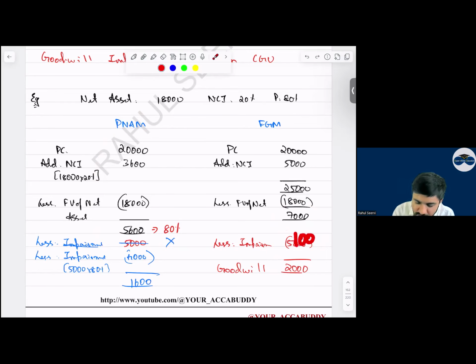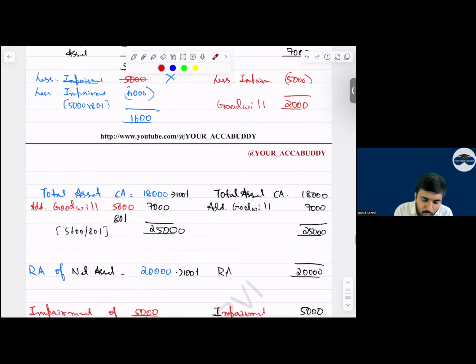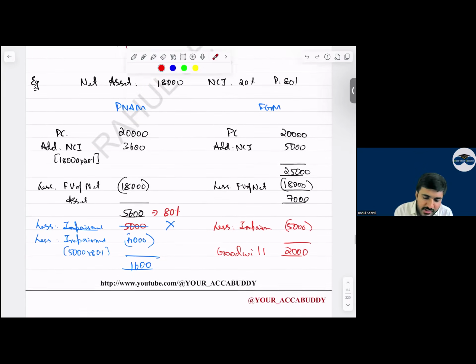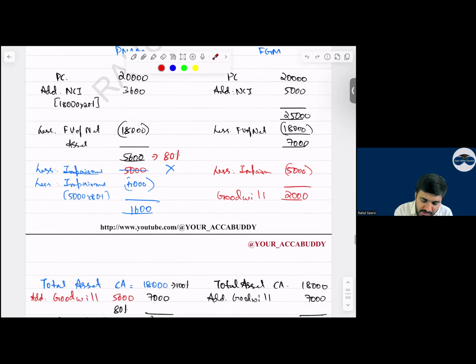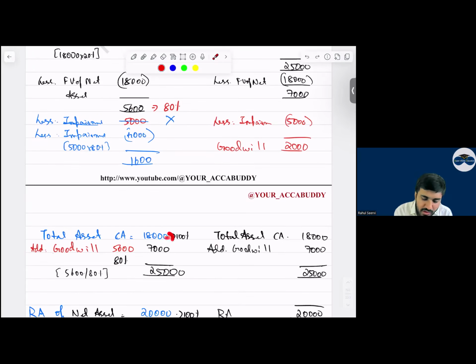This is 100 percentage. Now, in your exam, the impairment value will not be given. If the impairment is not given, the examiner will give you the recoverable amount of the net assets. See now, the total assets value is what? 18,000. This 18,000 is 100 percentage. Now, in this asset, should we add goodwill or not?